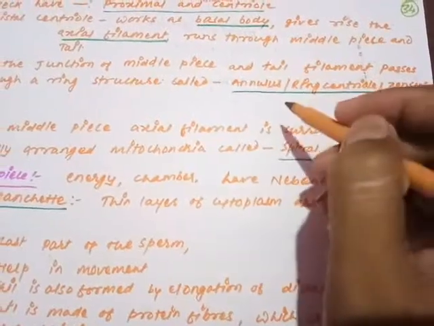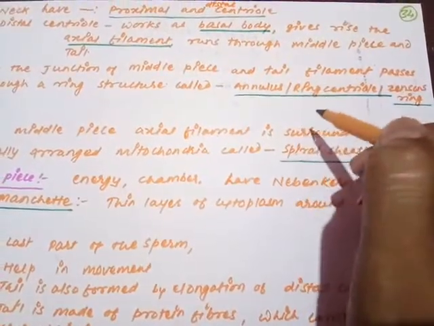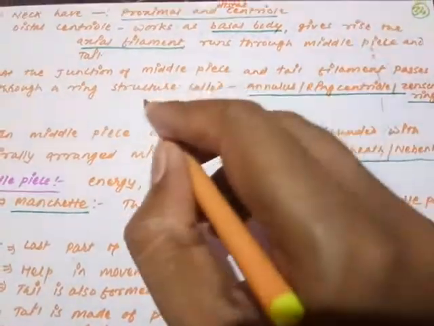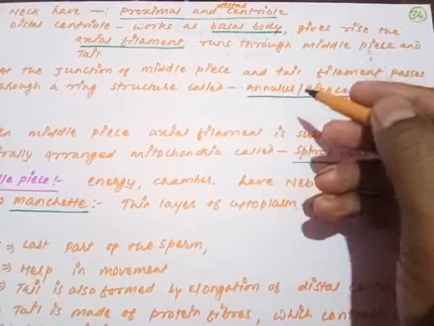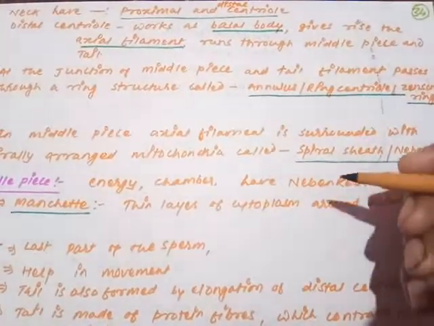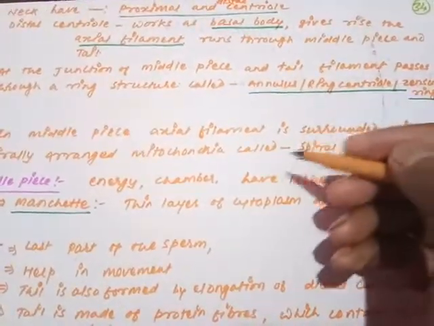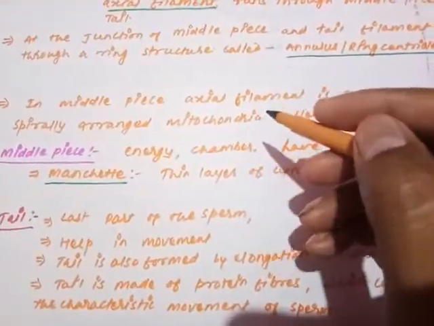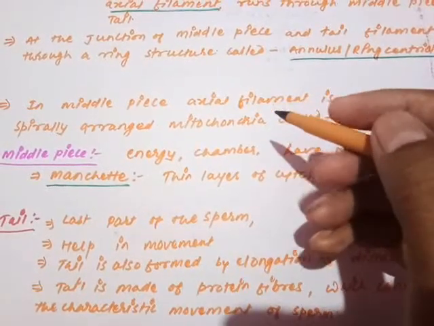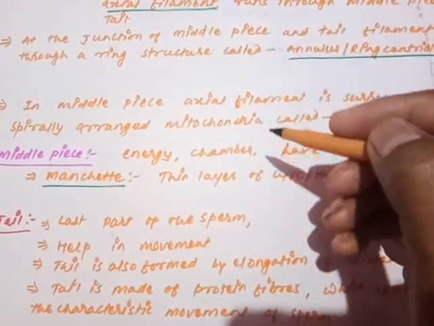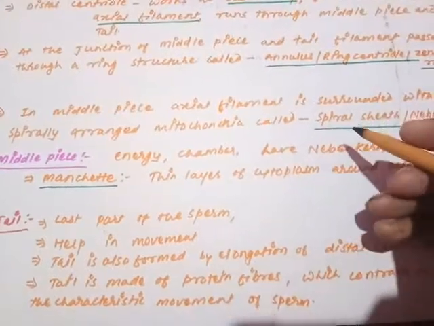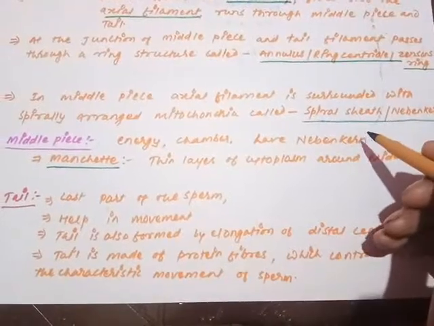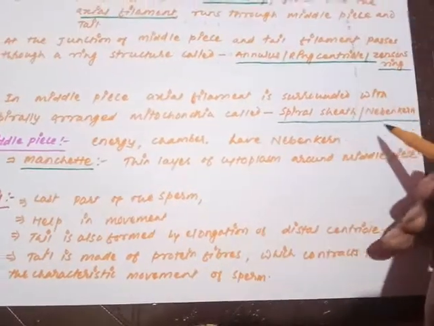So at the junction of the middle piece and the tail, the Jansen's ring, ring centriole or annulus is present, and the axial filament passes in between it, meaning it has to penetrate or bisect these rings. So these rings are present around the axial filament. One more thing: in the middle piece we observe the presence of mitochondria. When the filament moves through the middle piece, the mitochondria arrange spirally on the axial filament and form the spiral sheath or the Nebenkern.